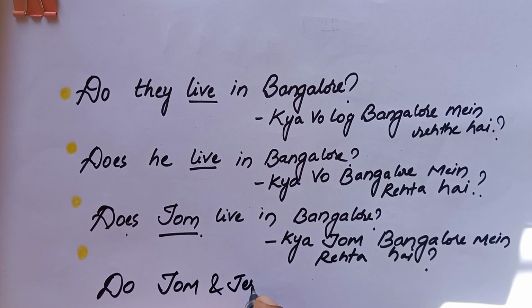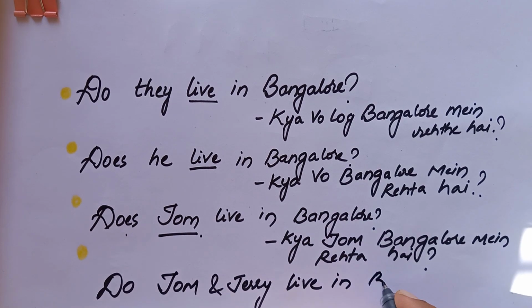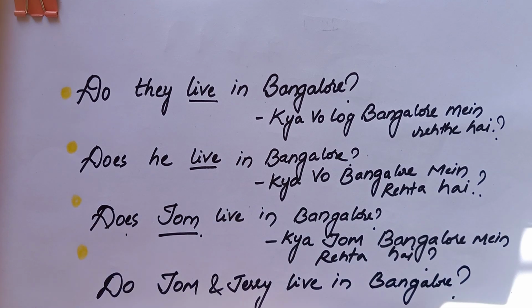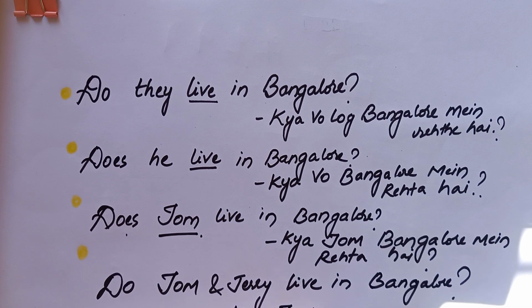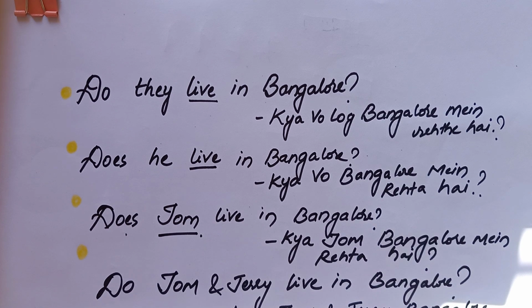Now next, do Tom and Jerry live in Bangalore? So now Tom and Jerry क्या हो गया? It's more than one person. Okay, so you're speaking about more than one person. You're speaking about the plural subject here. So do Tom and Jerry live in Bangalore? So you're going to start with do here.